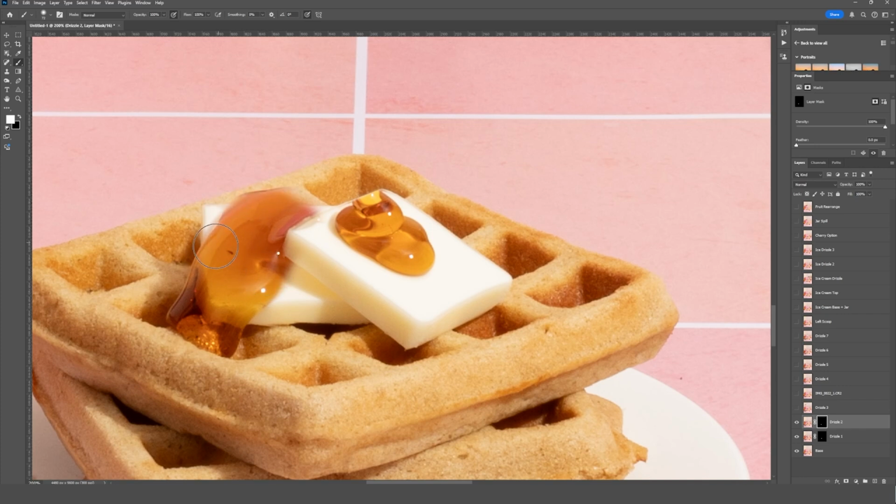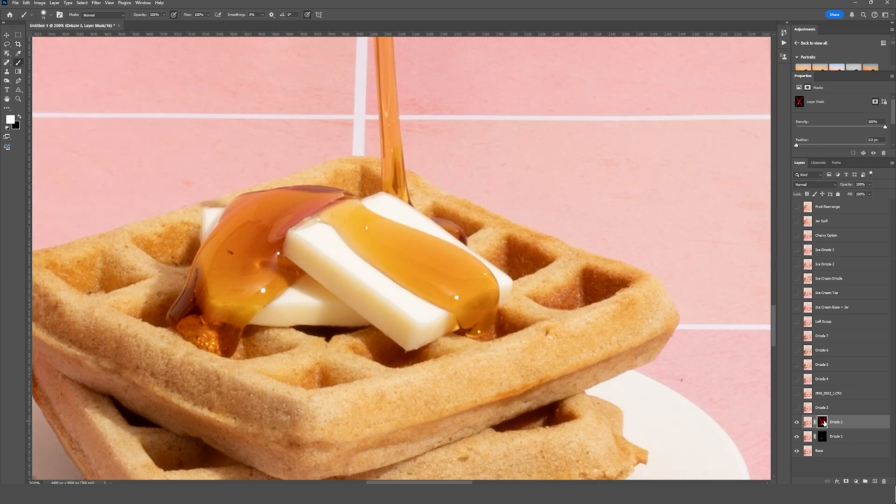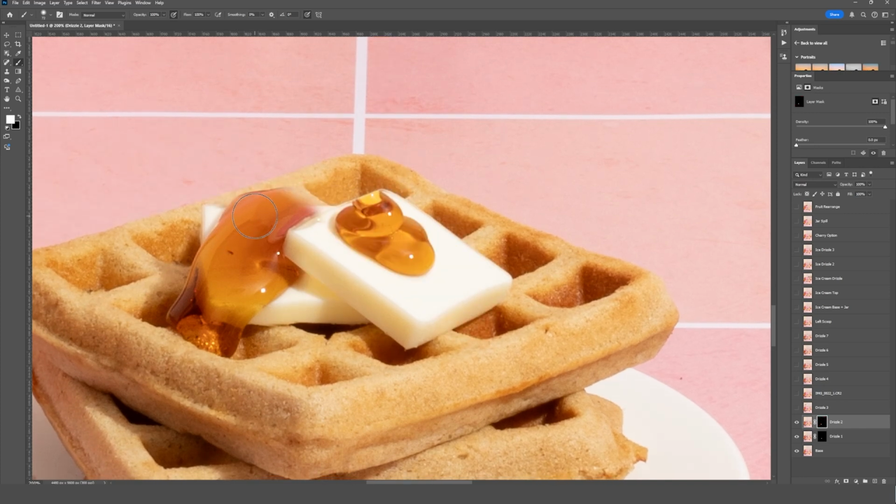If at any point you're painting and you forget where exactly you want to make those brush strokes, hold down your Shift key and click on the layer mask, and that will turn the mask completely off so that you can see which areas are still remaining to be painted. As we get up to this top area of the syrup here, this is where we're going to want to be careful because I want to blend this syrup in with the first photo that we composited here.